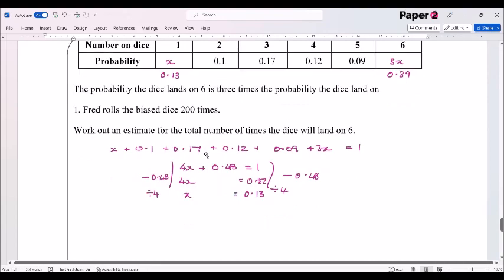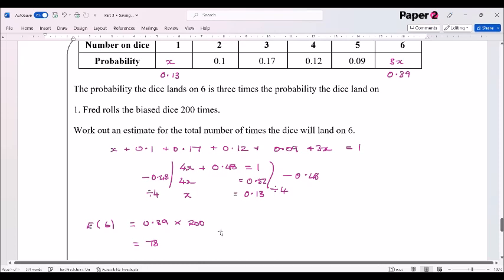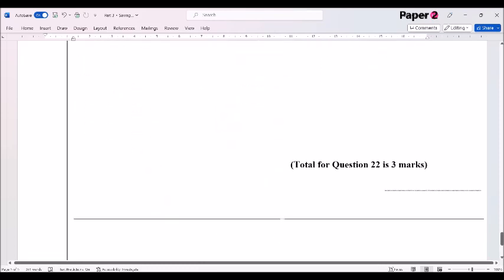Okay, work out an estimate for the number of times that the dice will land on 6. Well, that's now fairly easy because all we've got to do is the probability that it lands on 6, which is 0.39. So 0.39, and we'll just call that the expectation of the number of times it will land on 6 is 0.39 multiplied by the number of times we roll the dice, so multiplied by 200. So that gives us an answer. When we do that, type that in the calculator, we get 78. So we're expecting it to be 78. Answer 78.